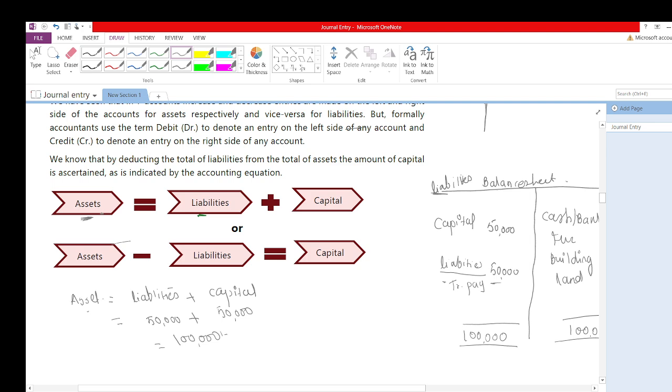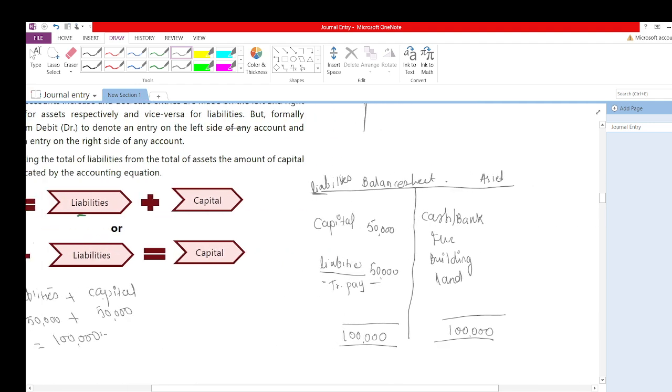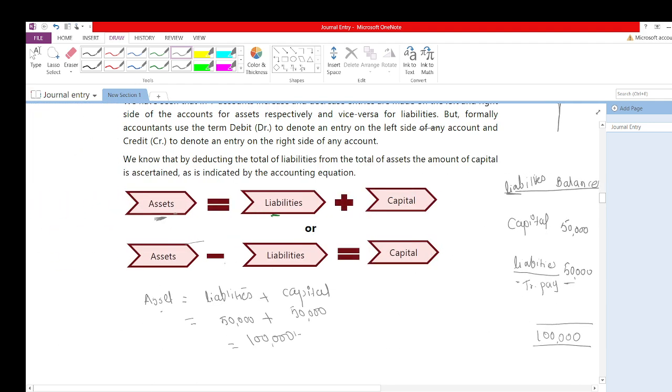Yes, our asset is also 1 lakh. So I would further say asset total is equal to liabilities plus capital. I hope you will agree that this equation is asset is equal to liabilities plus capital.